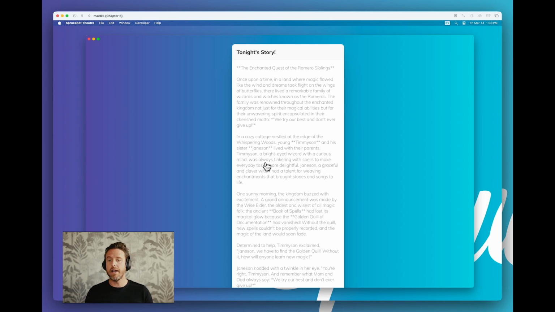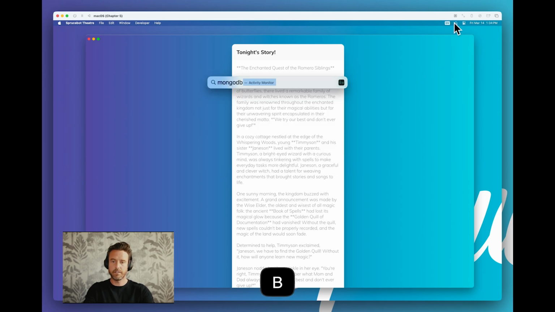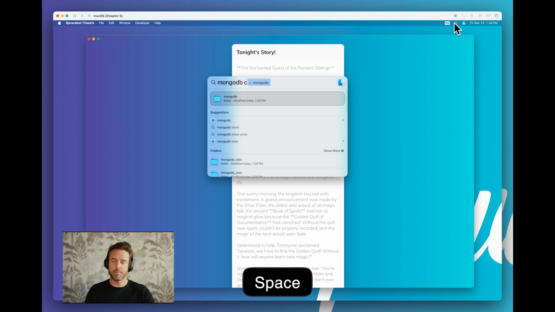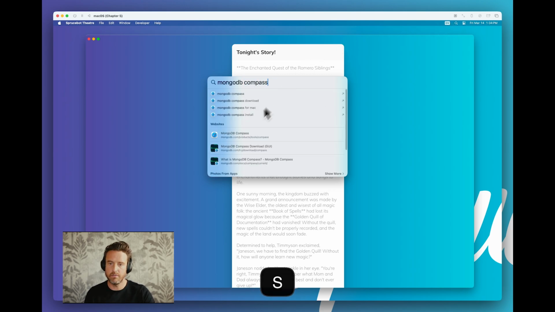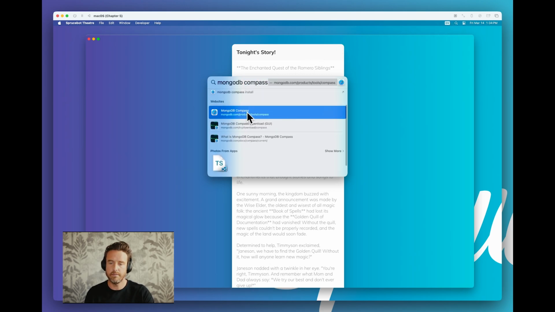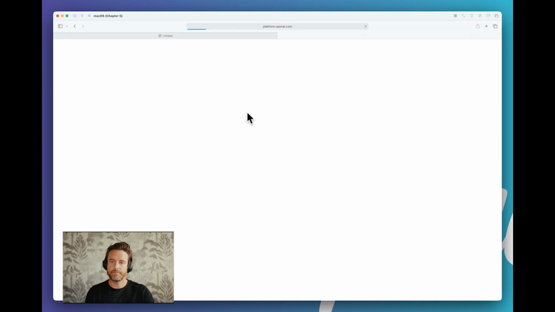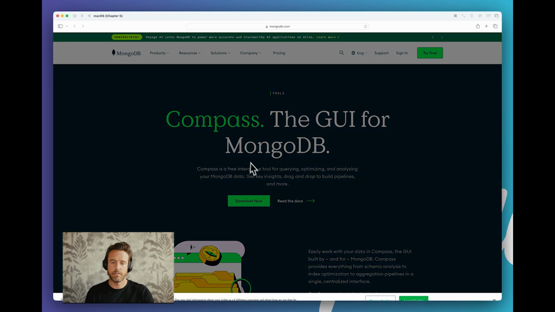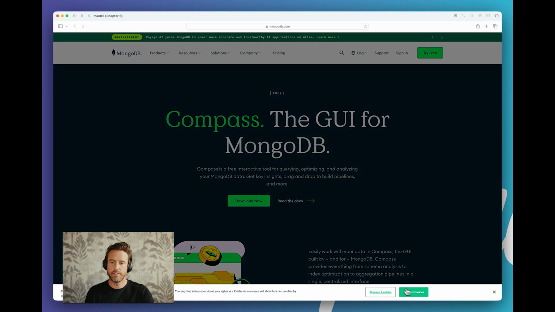So what we need to do now is open MongoDB Compass and look in the Mongo database. Do you think I have that installed? MongoDB Compass. I have not. So I'm going to go install that, and I will see you on the other side. Gosh.